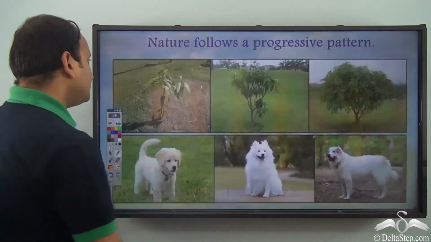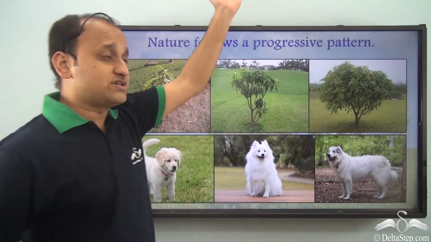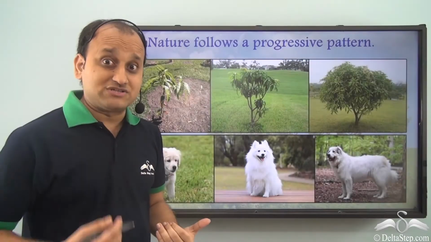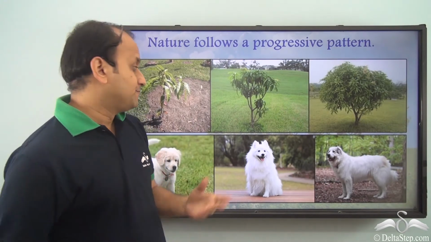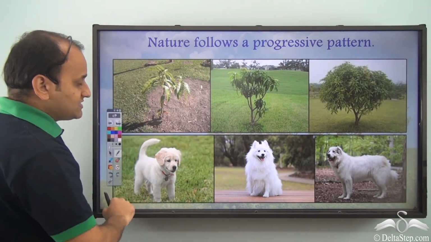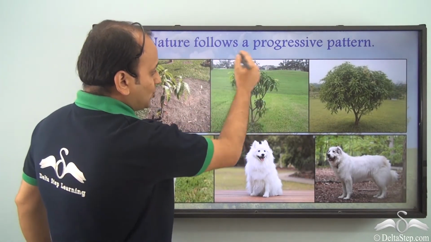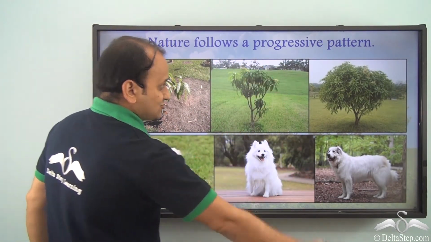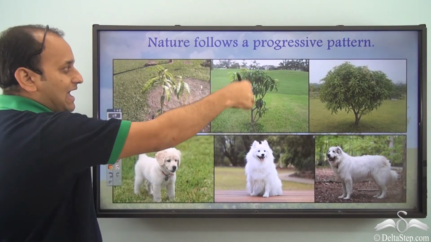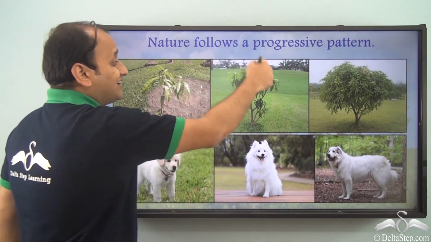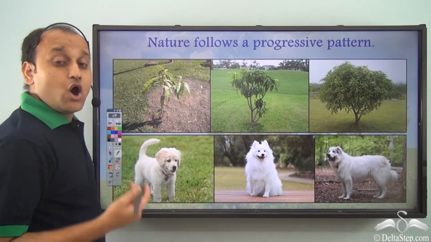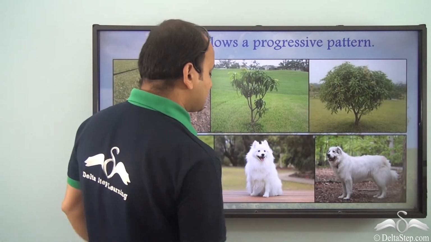Now, nature follows a progressive pattern. So everywhere in nature you will be able to see a progressive pattern. For example, here what do you see? It's a small plant. Slowly it grows into this, and slowly it grows into a bigger plant. So what happened? Well, it grew, and it is showing an increasing pattern or a progressive pattern.